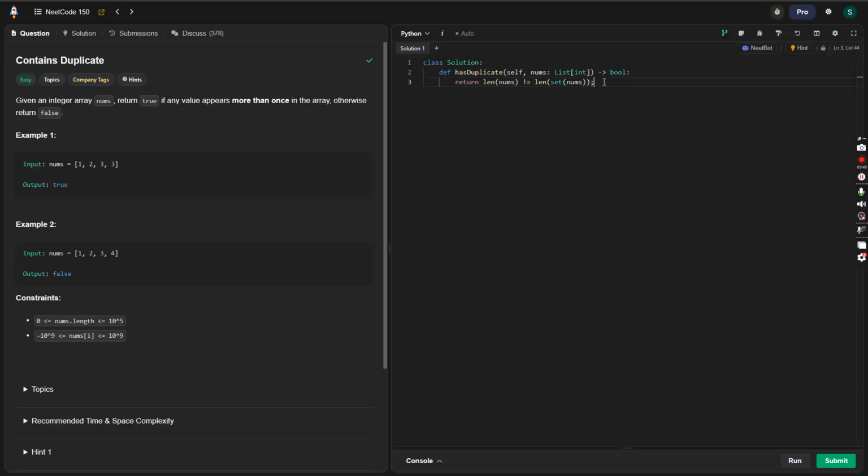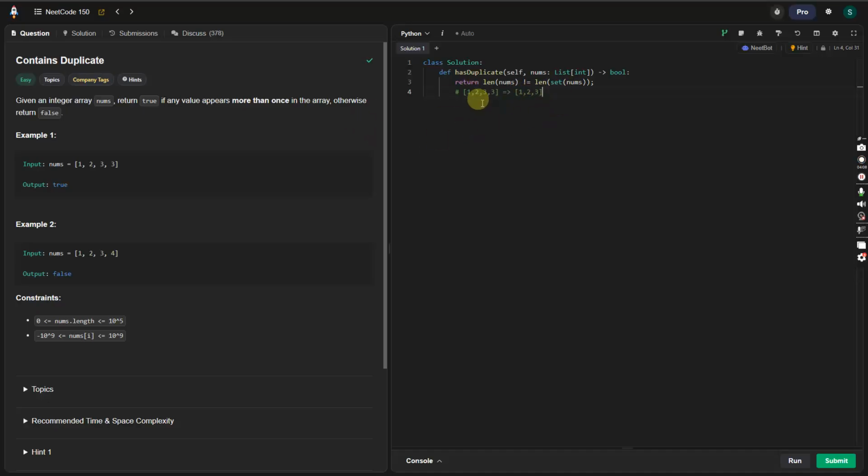Alright, so okay, I suck at explaining, so this is another reason why I want to do this. For example, length of nums. If we have 1, 2, 3, 3, that is the nums array. But in a set, it gets rid of all the duplicates. So we would have a set that is 1, 2, and 3.